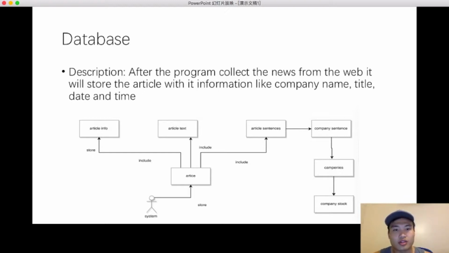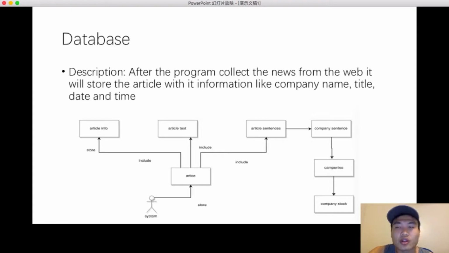It will store the article text, and it will break the article into company sentences. The company sentence is going to find the company in that sentence, and in that company name there might be a stock symbol. So it's going to find the stock symbol and highlight it. That's what the database does.